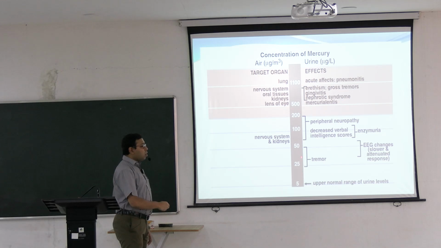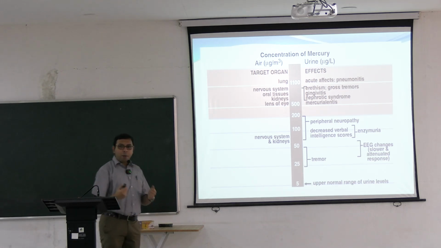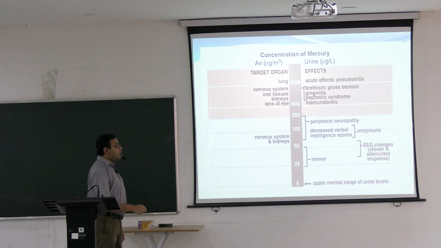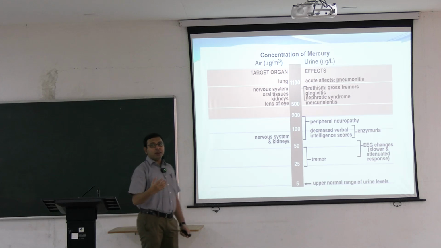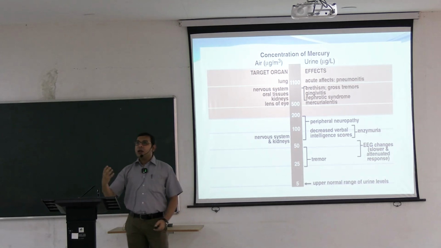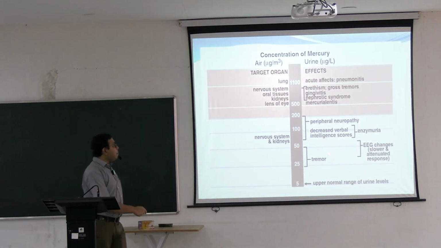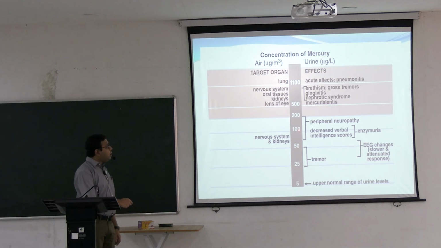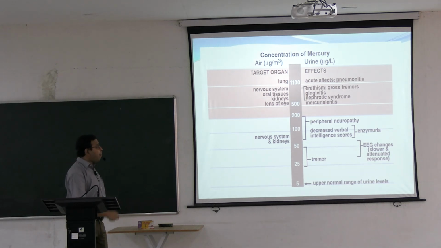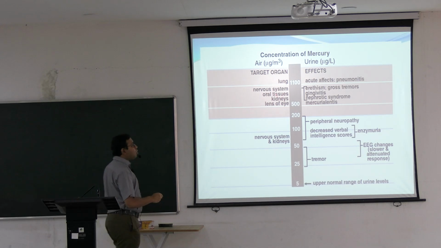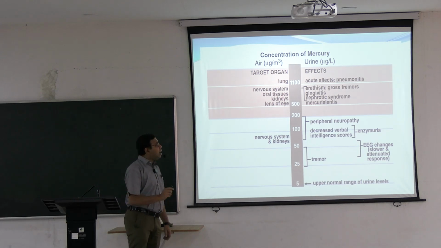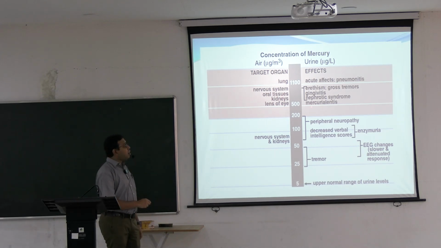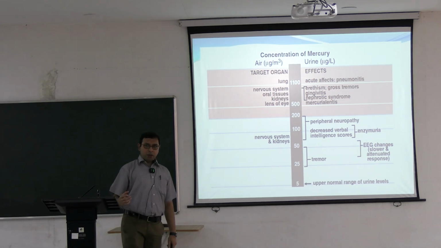You can see, first tremor happens. Then different EEG changes and encephalopathic characteristics may happen. Then a decreased verbal intelligence score, the nervous system or kidney are involved, and neuropathy happens. After that, nervous tissue, kidney and lens of the eyes are severely damaged. There may be nephrotic syndrome, gingivitis, pneumonitis, and ultimately in some cases death can also happen.